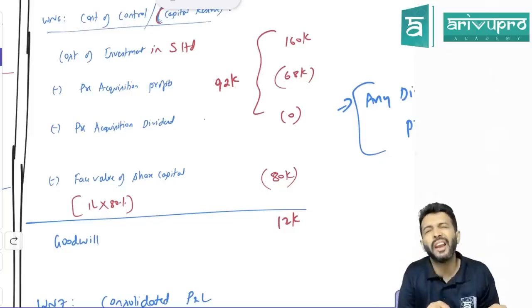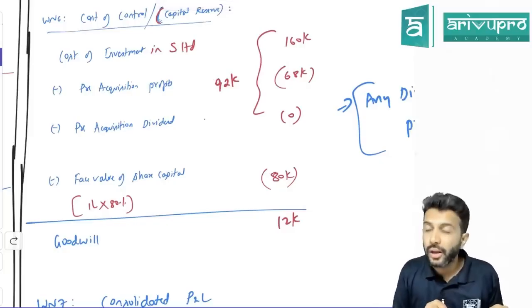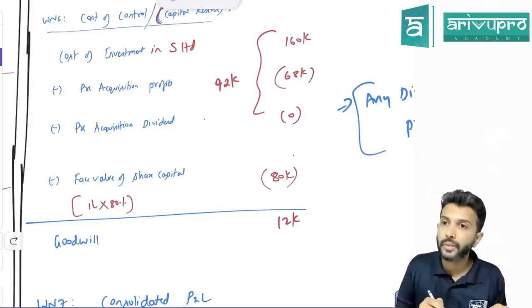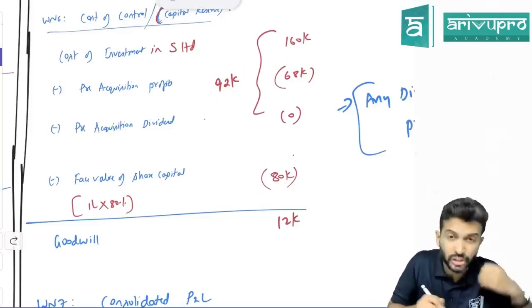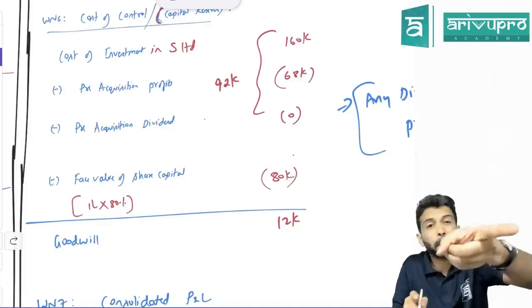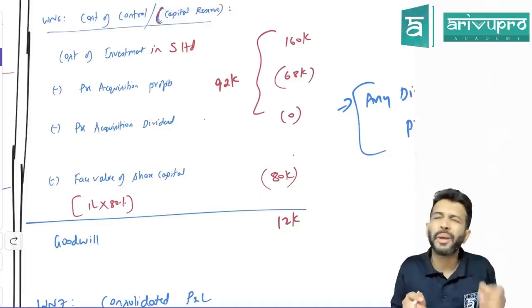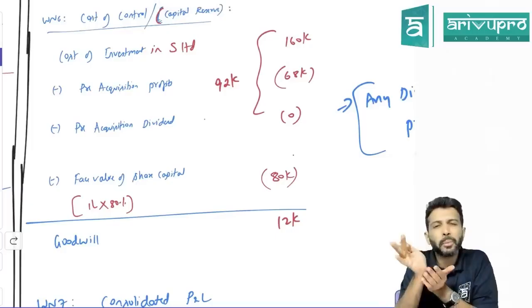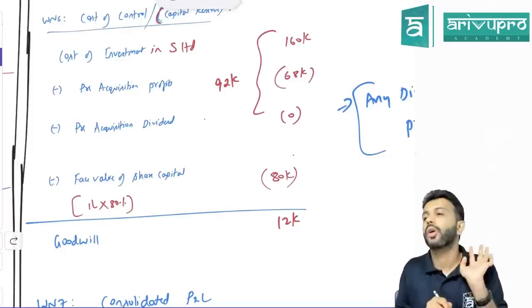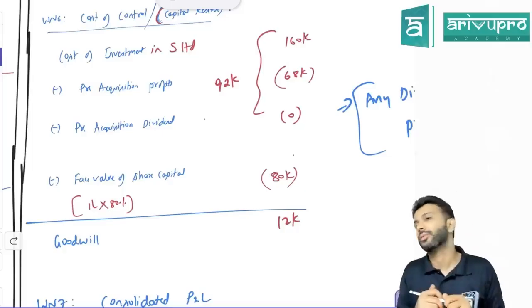So did they pay less or more? For 80, they paid 92. Cost of investment is 92. So they paid 92, but the worth is only 80. So holding company paid more, right? If you're paying more, it means the holding company has made a loss. That loss only is called goodwill. How much is that? 12,000 rupees.